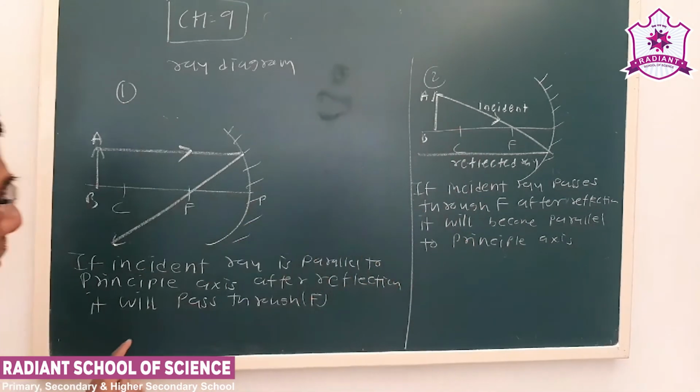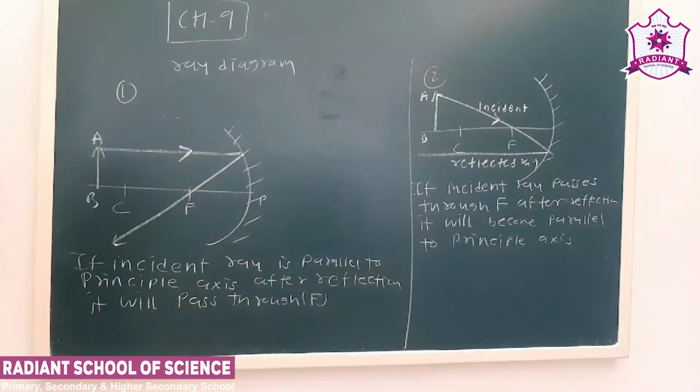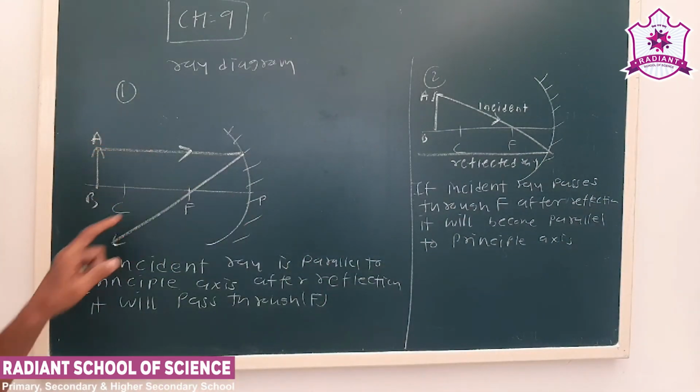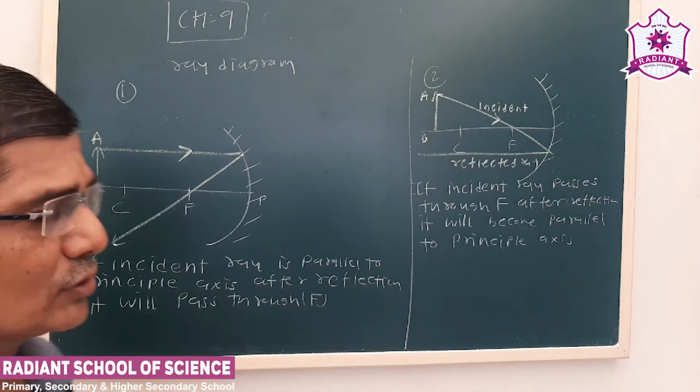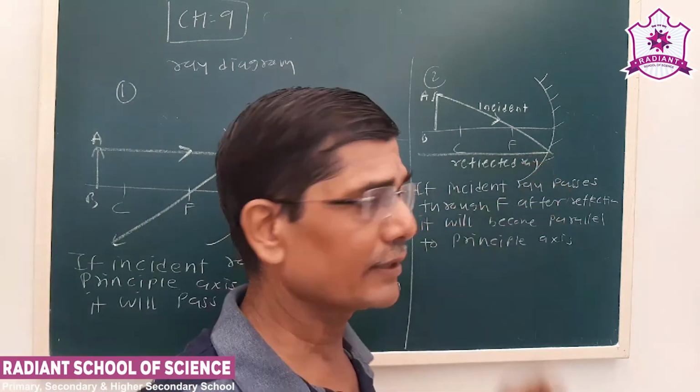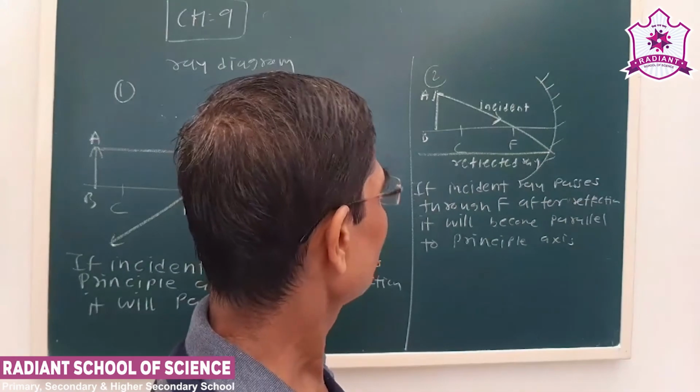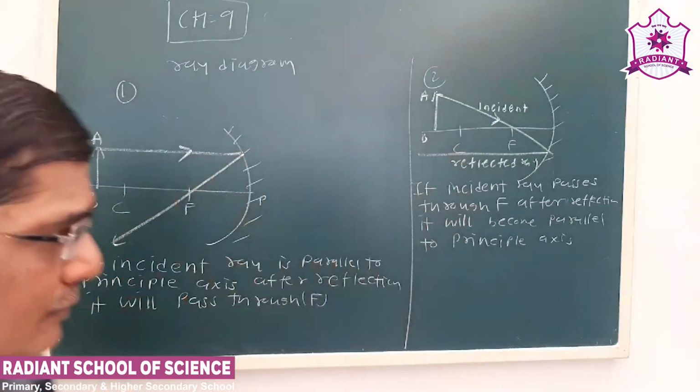You can easily note these two are just opposite. First, the incident ray is parallel to the principal axis, after reflection it will pass through F. Secondly, if the incident ray passes through F, after reflection it will become parallel to the principal axis.